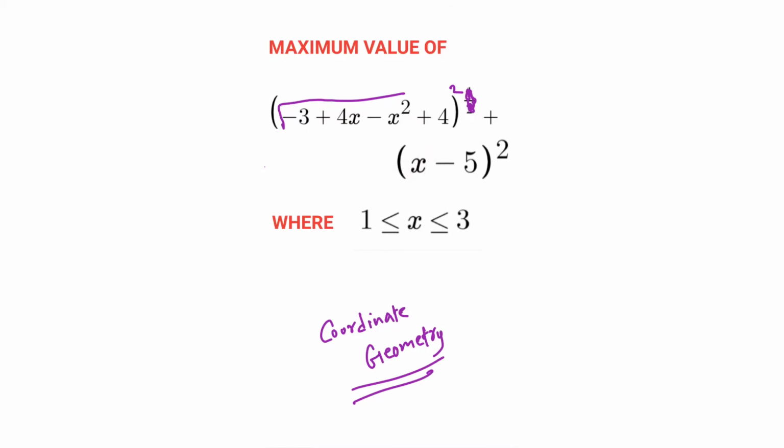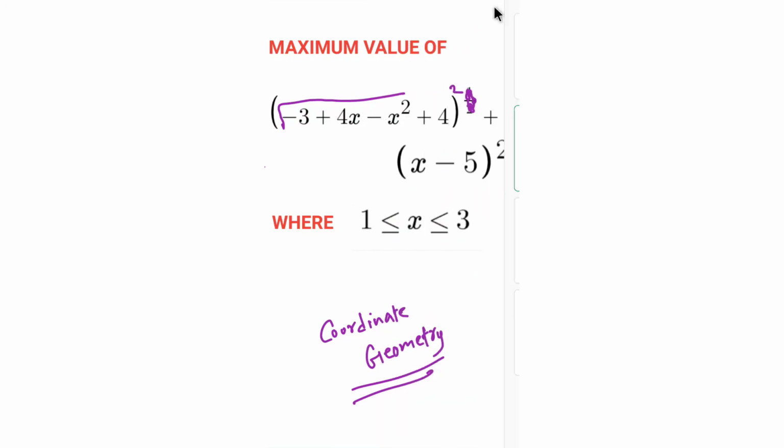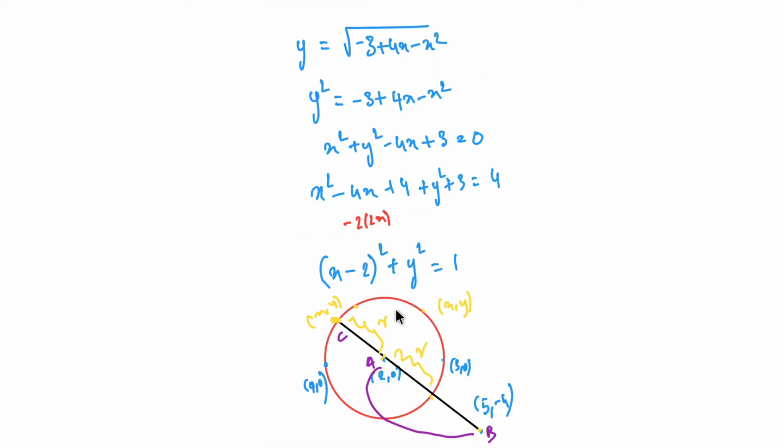So x comma y is a variable point. Basically, instead of using all the calculus that we have learned and advanced mathematics, we just use basic coordinate geometry. First we considered this as some y, and then we came to the conclusion that this x comma y lies on a circle of radius 1 whose center is 2 comma 0, and then we got the required things. So this is how you solve this problem.